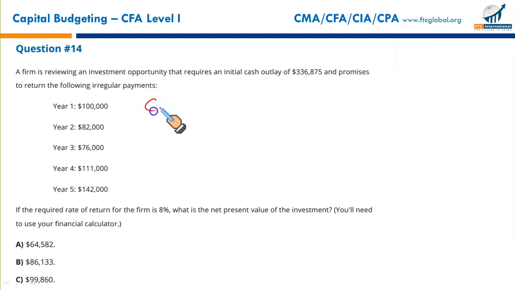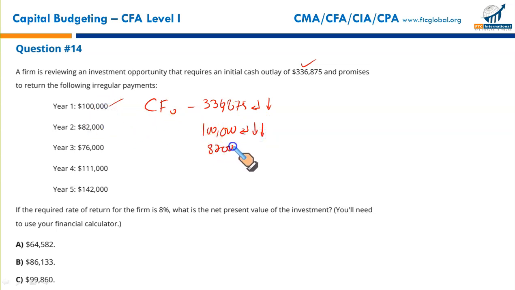Right, so your cash flow at year 0 is negative 336,875. You enter this with the negative sign, you press the enter key and then the down arrow key. This is done. Then the next year cash flow is positive 100,000. Enter. Since it's a single cash flow, single frequency, you will press the down arrow key twice. Done. Then you have $82,000. You'll press the enter key. Since again it's a single cash flow, single frequency, you will press the down arrow key twice.